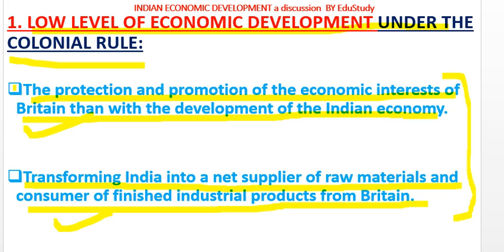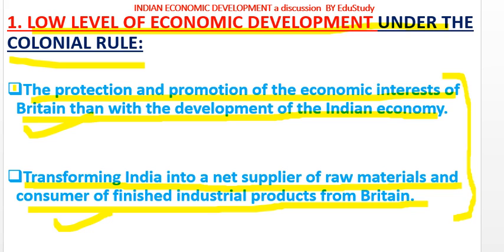Before the advent of the colonial rule, the Indian economy was a completely independent economy. That means it was not dependent on any other country's economy. So what happened when British rule started in India?